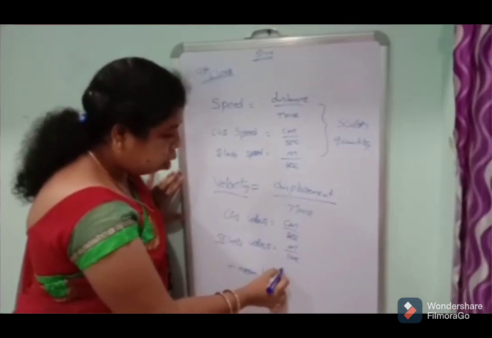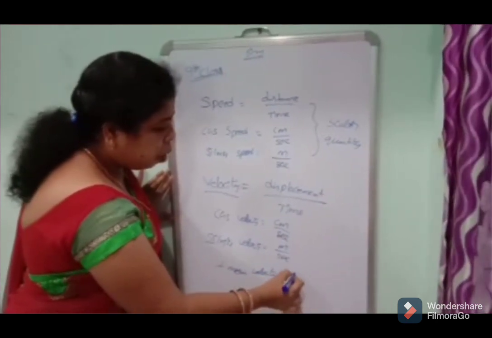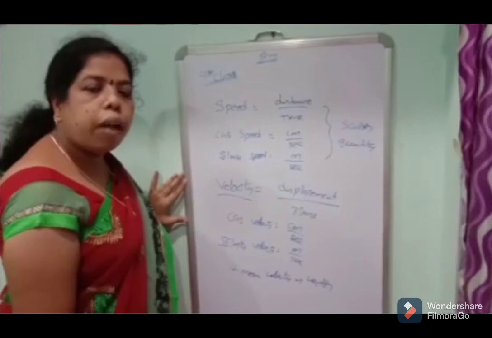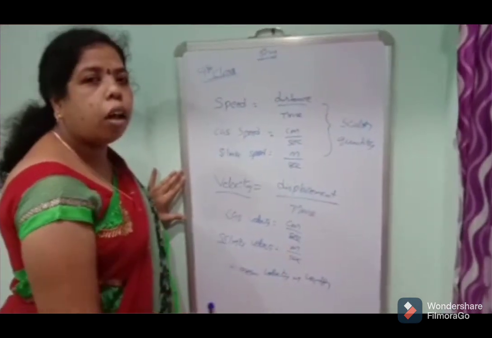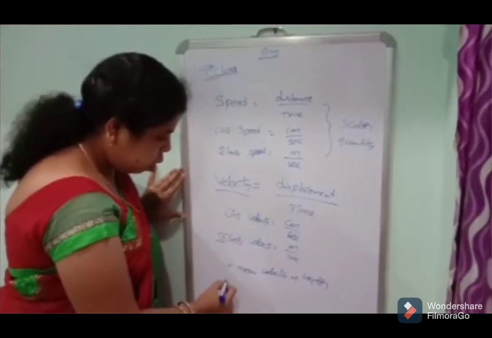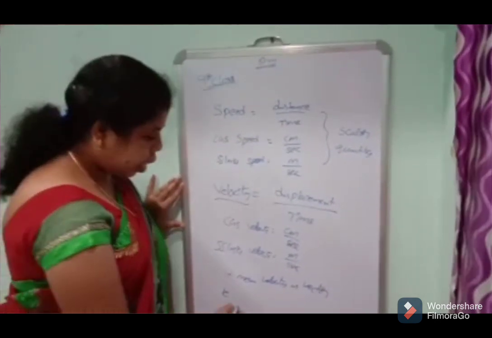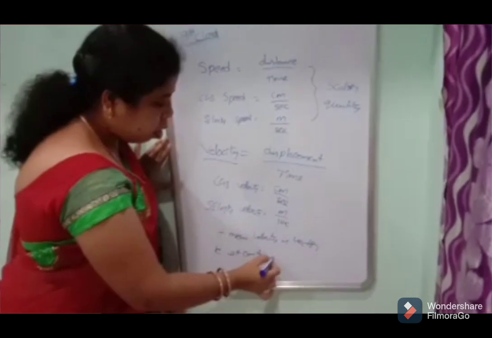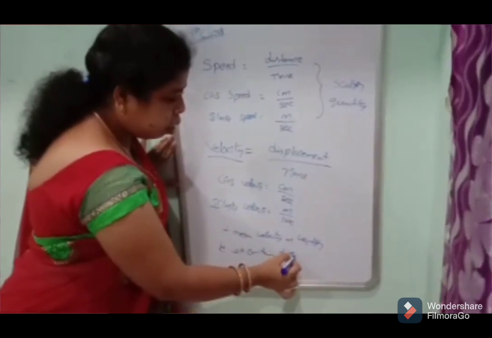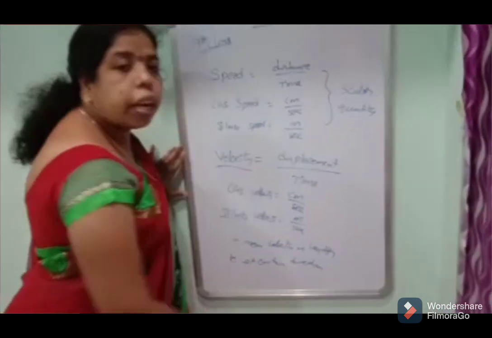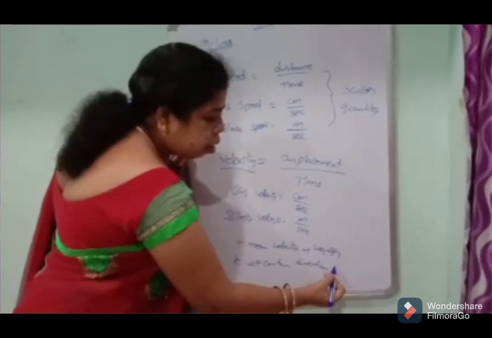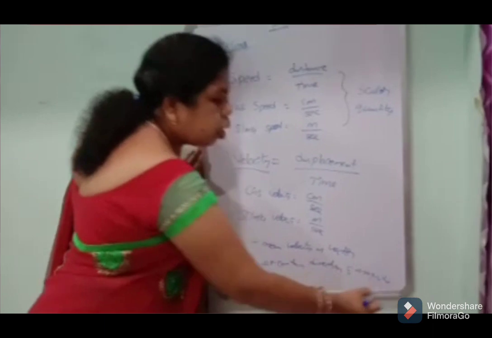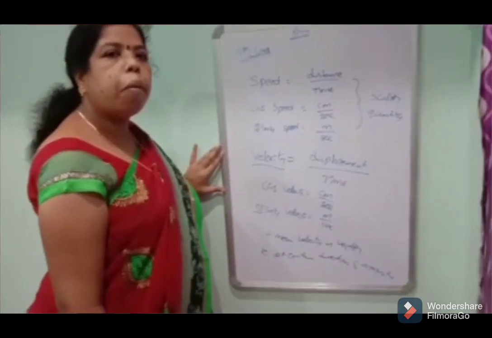Velocity is a vector. That means it contains direction and magnitude.